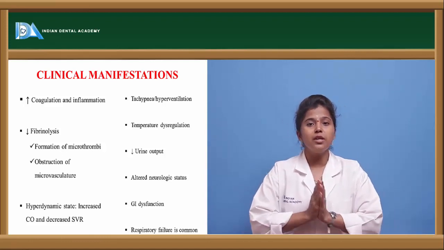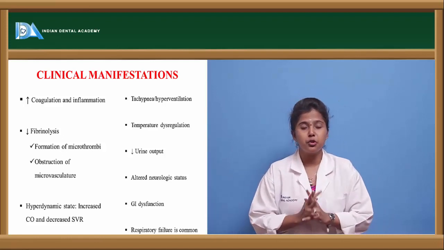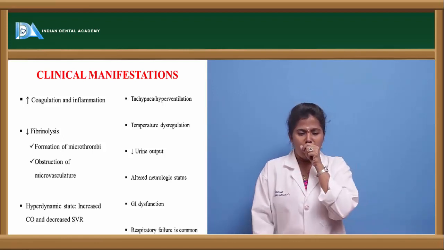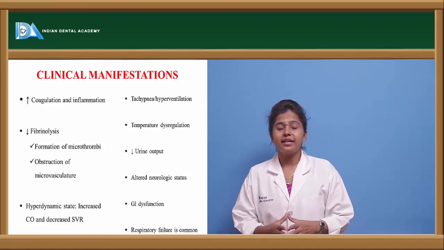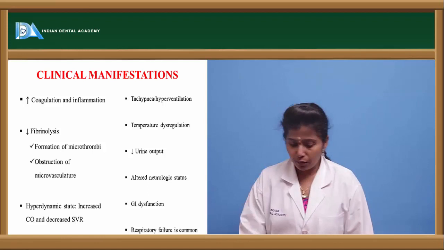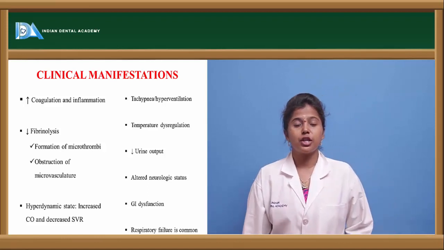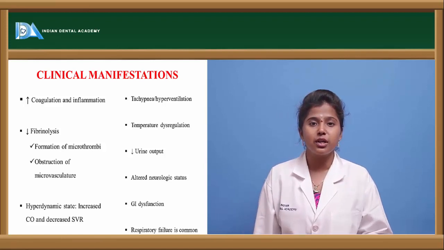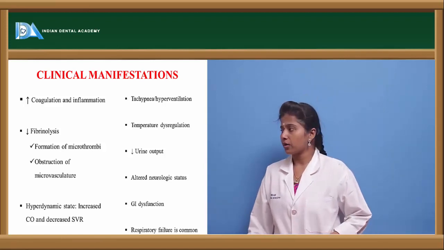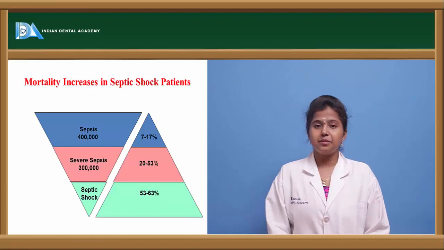The normal urine output is about 1 to 2 liters per day, but in septic shock there will be decreased urine output and GI dysfunction. The gastrointestinal functioning will be impaired. Let us see the mortality rate.